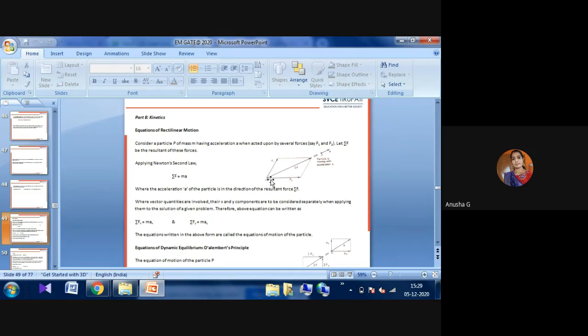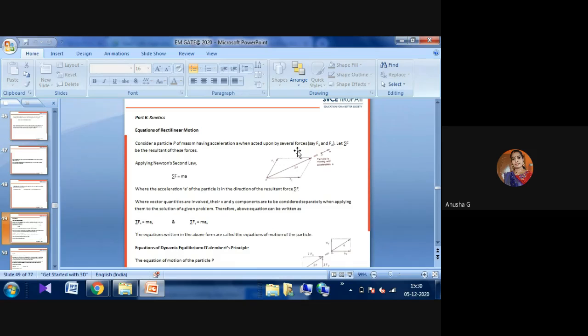Here we are considering a particle P having an acceleration A, when acted upon by several forces F1 and F2. The summation of F1 and F2 will be the resultant force. By applying Newton's second law, the force must be equal to mass into acceleration. When the acceleration of the particle is in the direction of the resultant force, and vector quantities are involved, the x and y components are considered separately. Applying the same solution will give two equations.